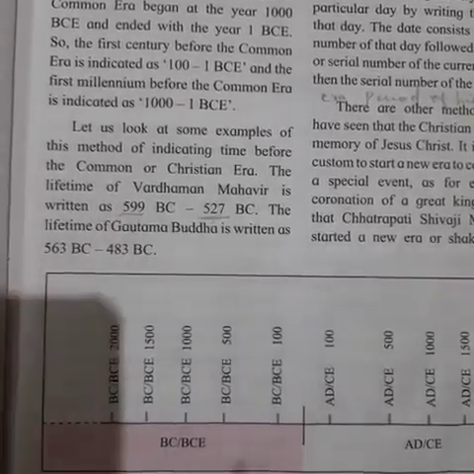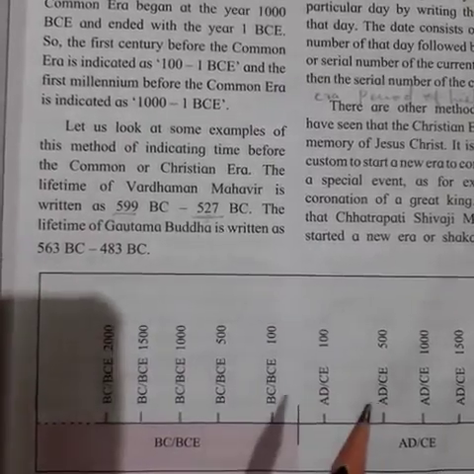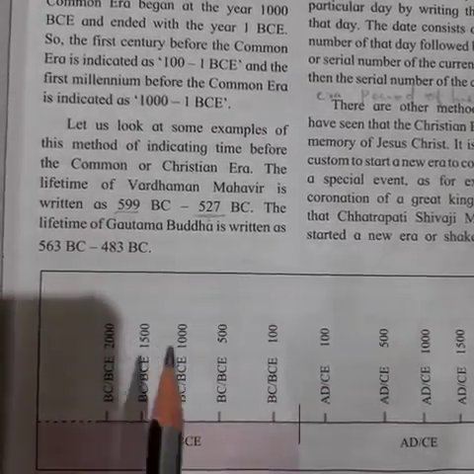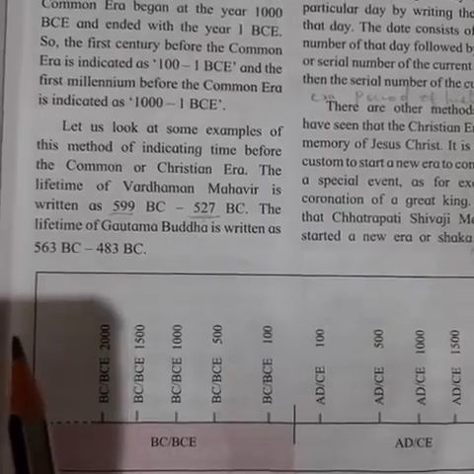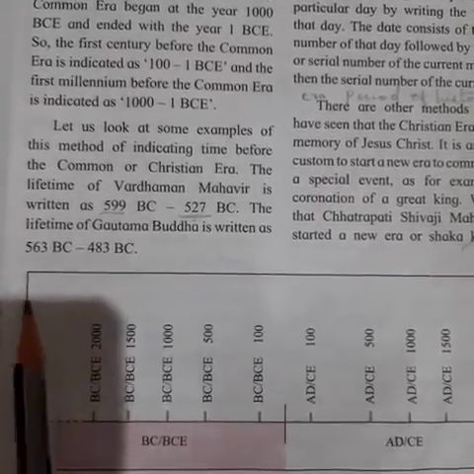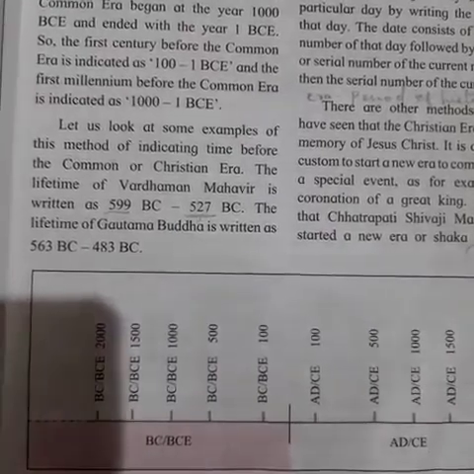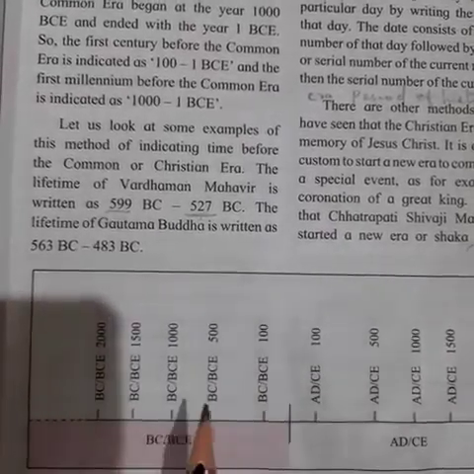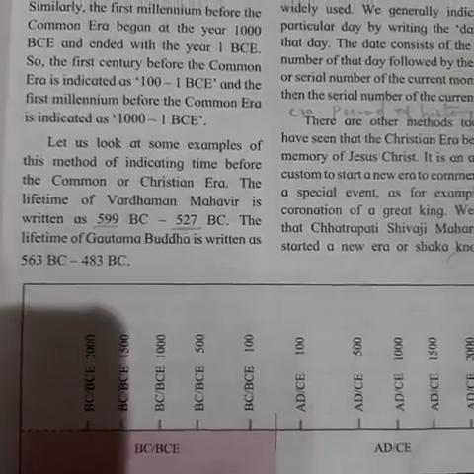So this is the big difference between the common era, Christian era, and before Christ era. Is that clear? The before Christ era is written in reverse order. The common era or Christian era is written serial wise. Now with this we have completed our first point.